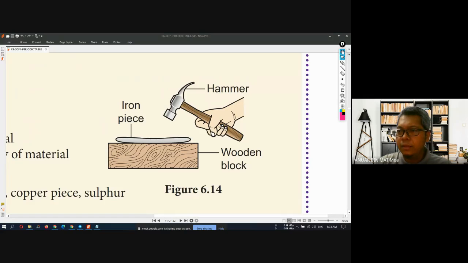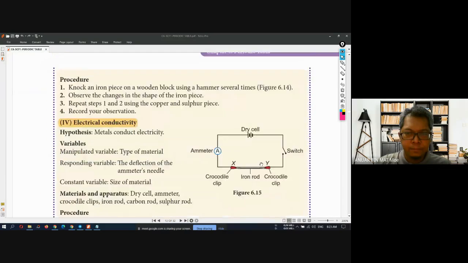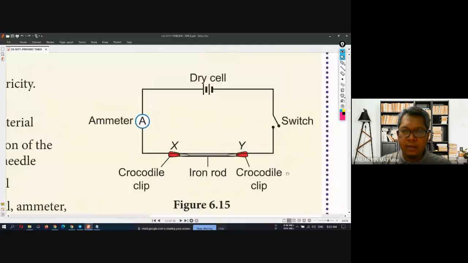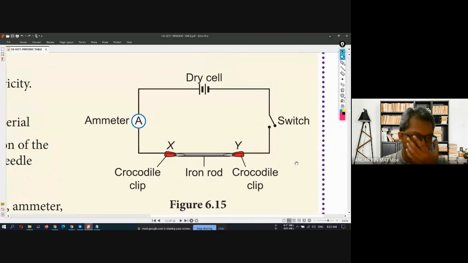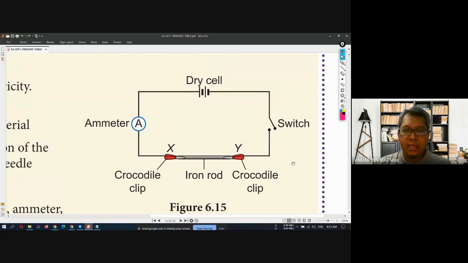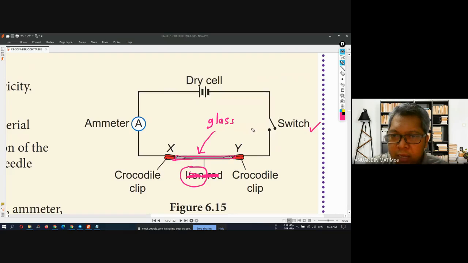Can you follow me? Is it okay? All right. So this one, the conductivity of electricity. I already explained this. If you use an iron rod, an iron rod is an example of metal, of course it can conduct electricity. What happens if I change the iron rod to glass? I will change the iron rod into glass, and then I switch on the power here.